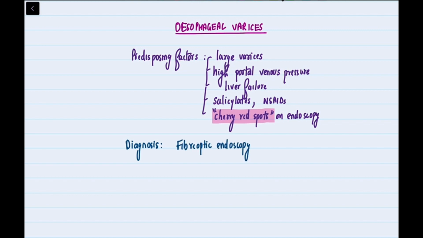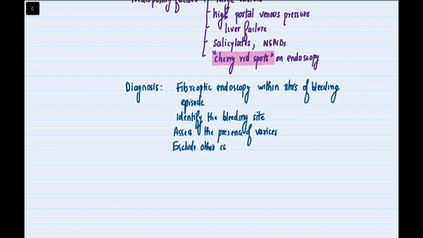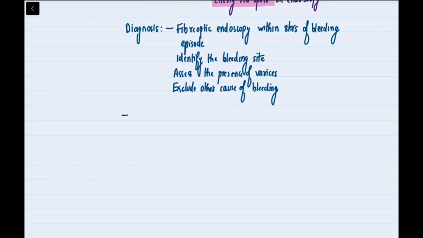Diagnosis. Fiberoptic endoscopy performed within 8 hours of the bleeding episode can identify the bleeding site and assess the presence of varices. This is essential to exclude other causes of bleeding. Ultrasonography may be used to confirm the patency of the portal vein.